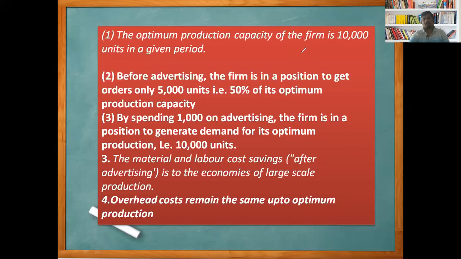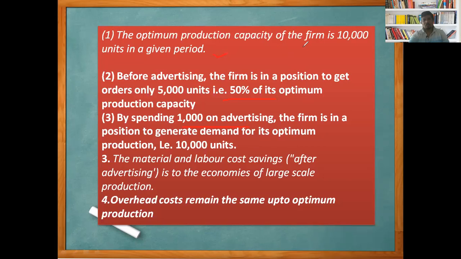The first one is that the optimum capacity is 10,000 units. Before advertising, the firm operated at only 50%, that is 5,000 units, and by spending 1,000 rupees on advertising, the firm generates demand for the optimum level, that is 10,000 units. Material and labor costs are increased, but not proportionately to the increase in production capacity. Overhead costs remain the same up to the optimum production level.